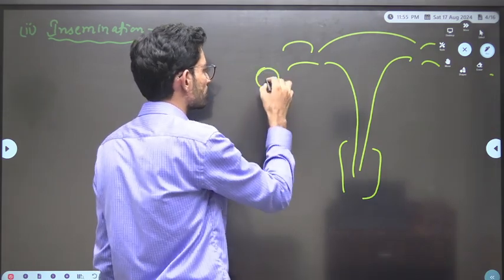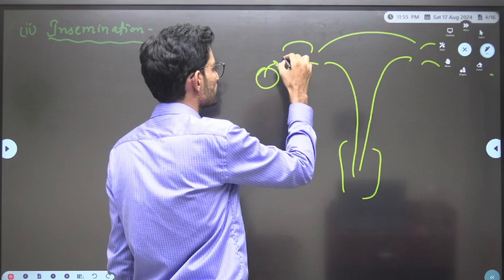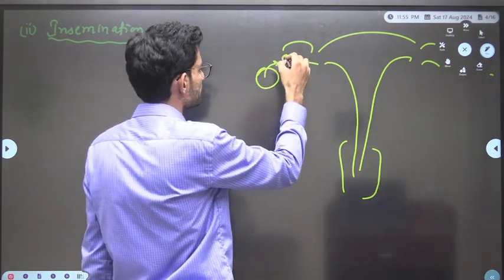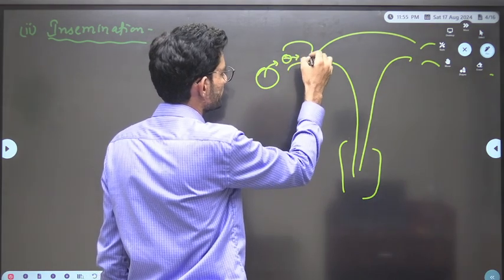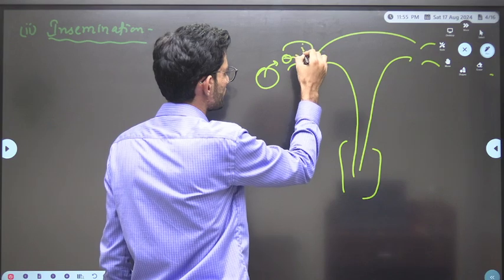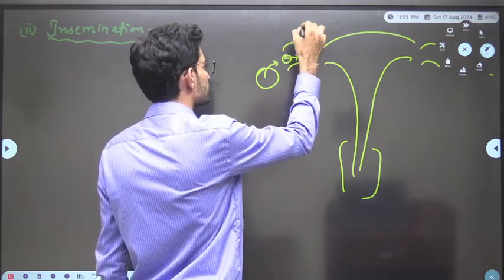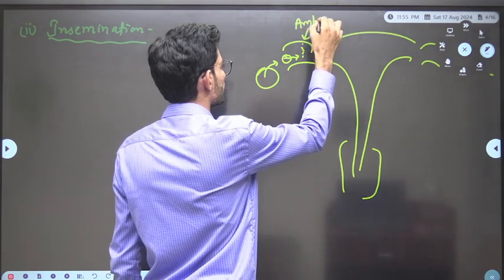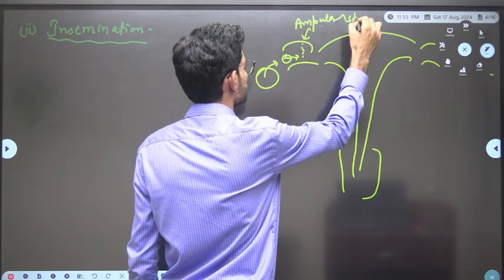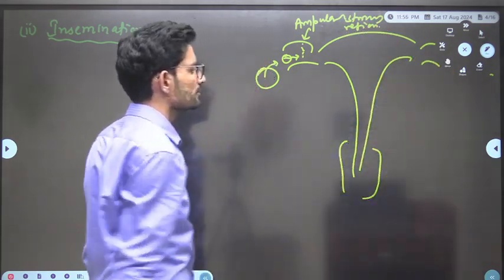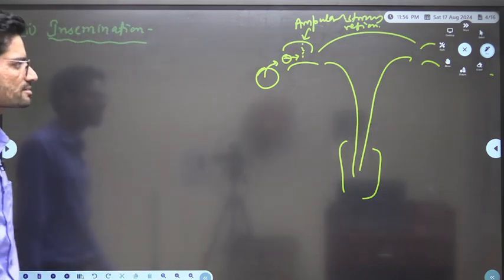The ovary releases an ovum, or say secondary oocyte, which is transferred to the fallopian tube, in the region known as the ampulla isthmus region. We will discuss it in detail in the coming classes.